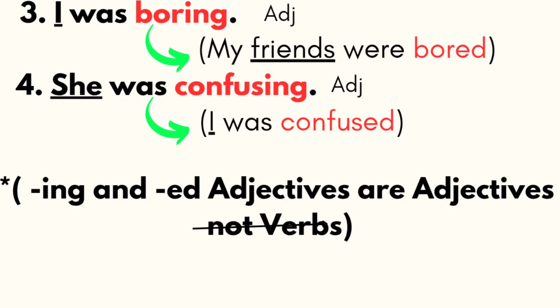She was confusing. In this sentence, confusing is an adjective, and she was confusing means she made me feel confused. I asked something, she told another thing. So because of her, I was confused. So it could be any reason. So I was confused means confusion is my feeling or emotion. How did I get confused? Because of her. I was confused is the result of the cause she was confusing. She was confusing is the cause. Result is I was confused.